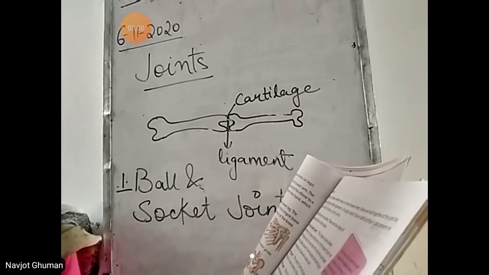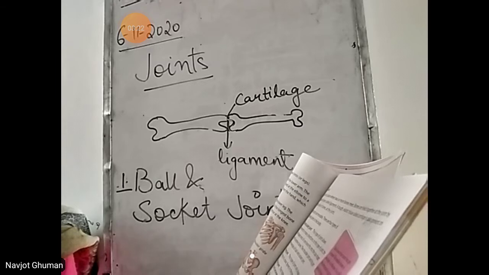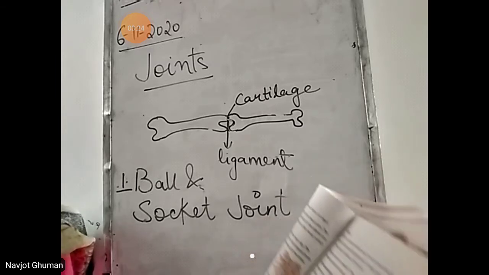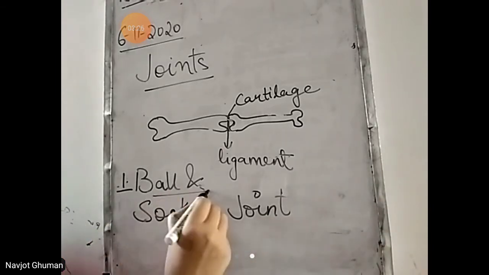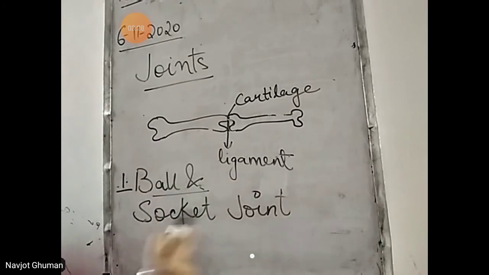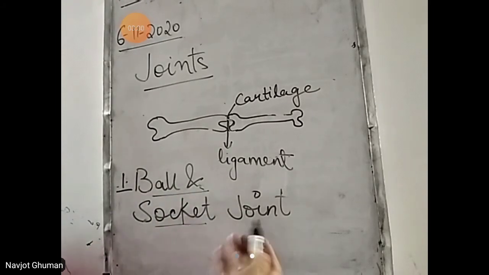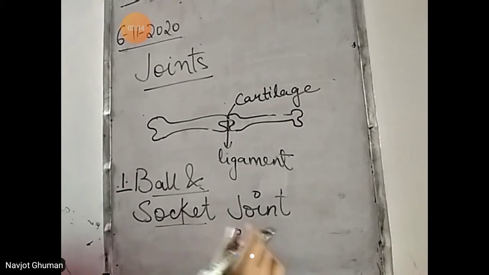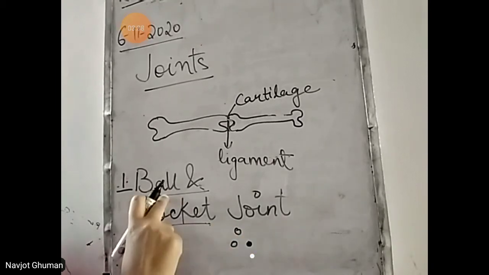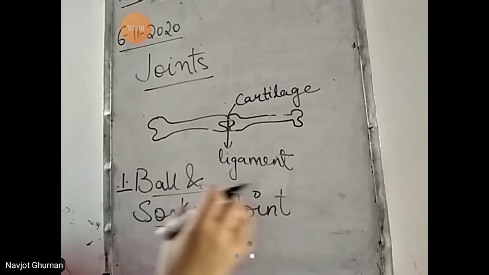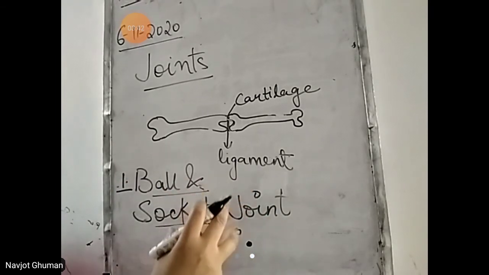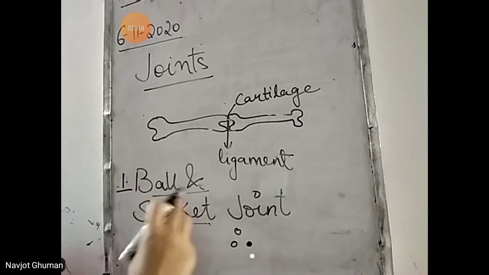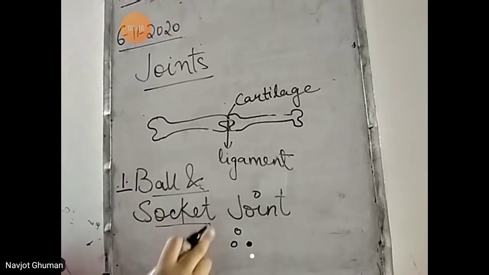The shoulder joint and hip joint are examples of ball and socket joint. So, bete, as the name itself tells us, what do you mean by ball and socket joint? Socket is electricity socket होता है जिसमें हम plug डालते हैं. The same way, this joint is like a socket in which the ball-like bone fits. जिसको ball-like जो bone होती है वो उसमें fit हो जाती है. That is the ball and socket joint.